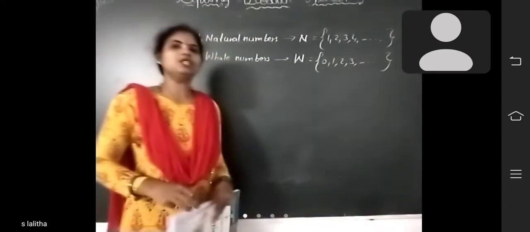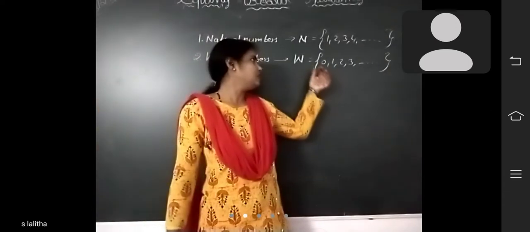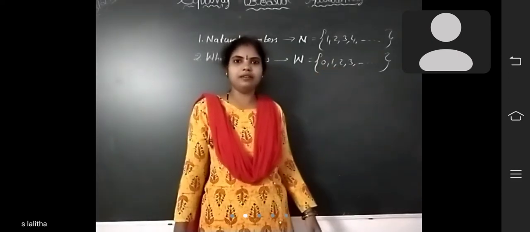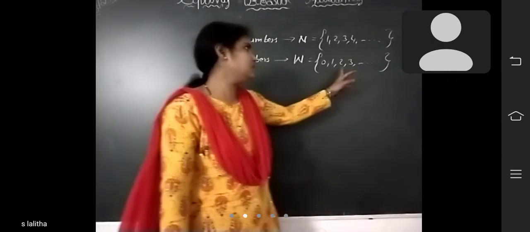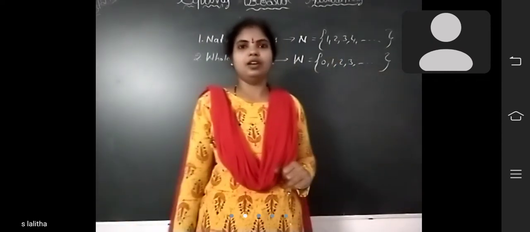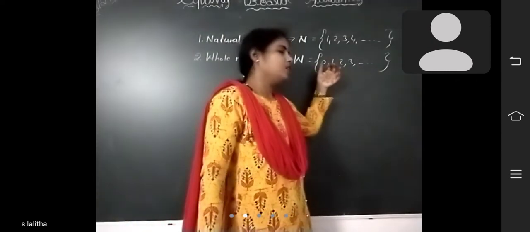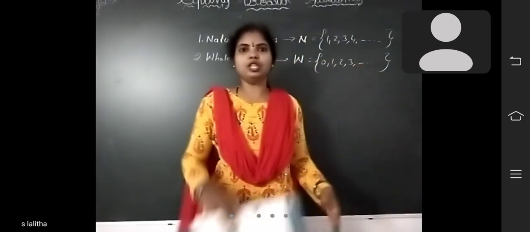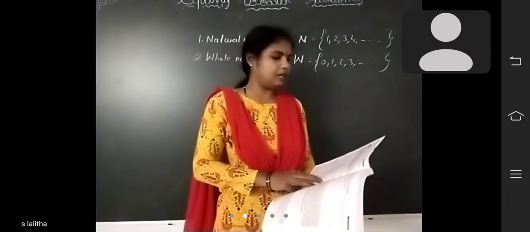Which is the smallest whole number here? 0 is the smallest whole number. And which is the largest whole number? We can't determine, because there are infinite whole numbers.